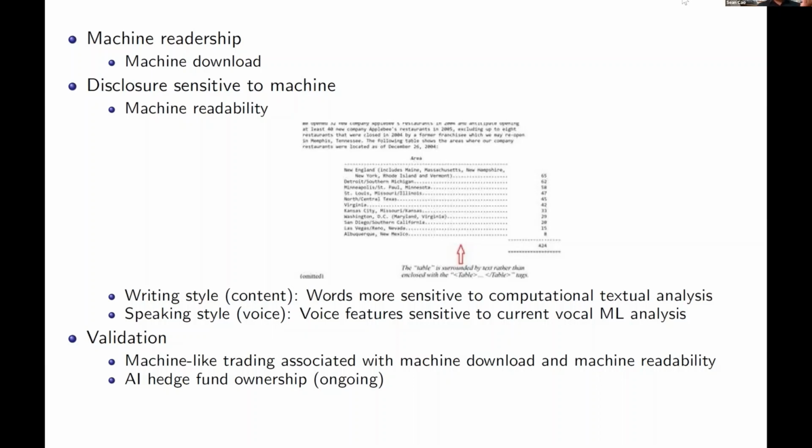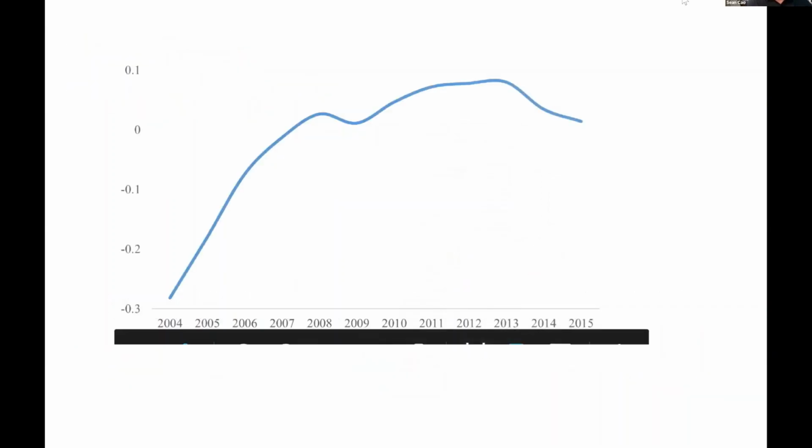If the first trade comes half an hour after the 10K is disclosed, maybe this is a human. If there is a trade within just 1 second, that's more likely a machine. And we also look at the downloads. Human downloads take time, while machine downloads are much faster. We look at the speed of the download to tell whether it is a machine as well.